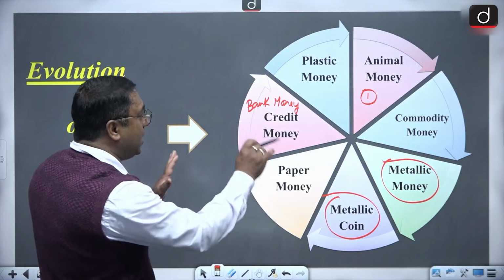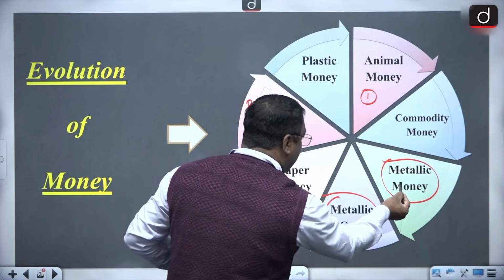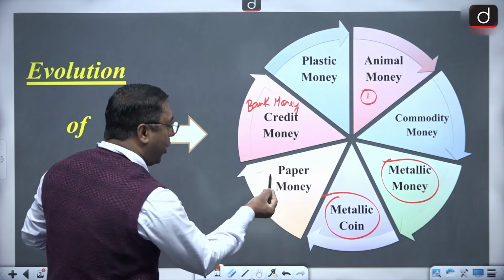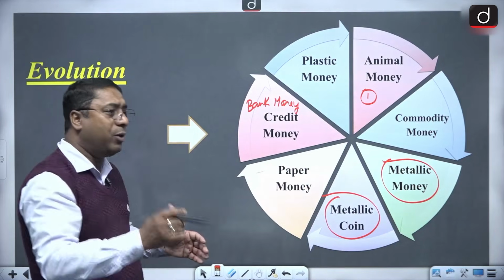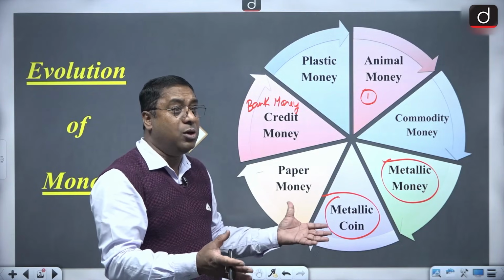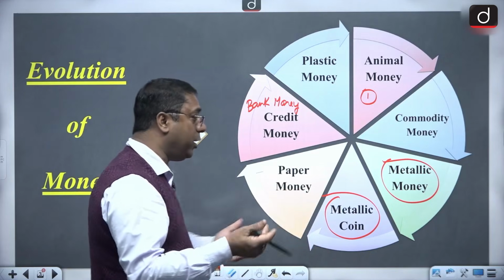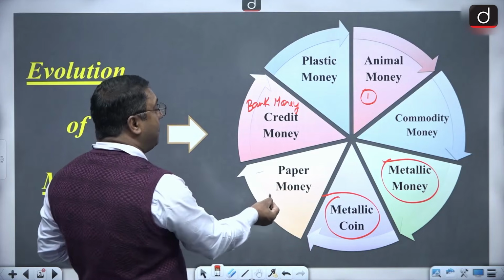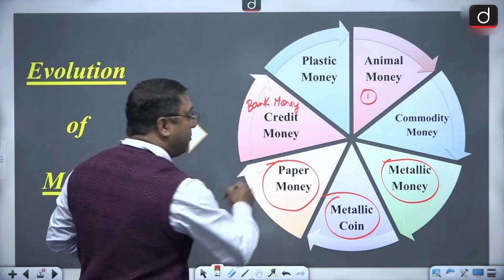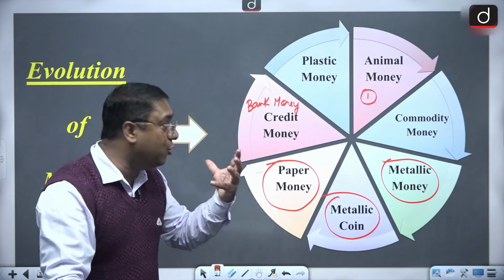So this is the evolution of money. It starts from animal money, commodity money, metallic coin. Under metallic coin you can talk about the rulers, and also about present-day times, where coins are being used, 1 rupee coin, 2 rupee coin, and so on. Then there is the paper money, which is issued by the RBI in India, that is the currency notes.